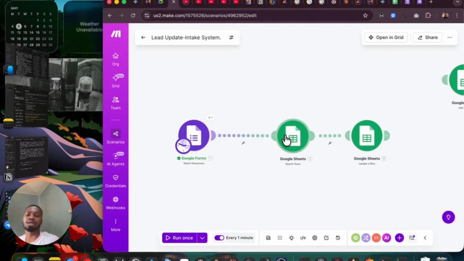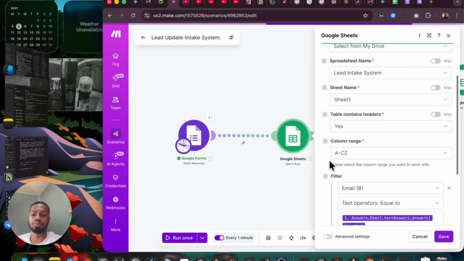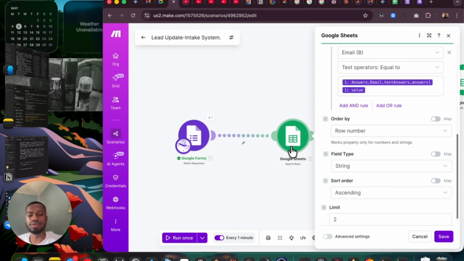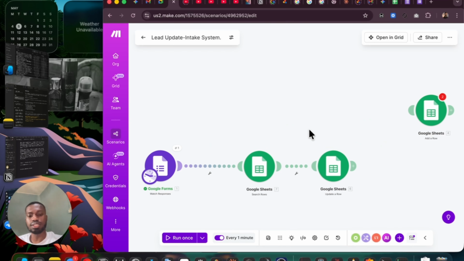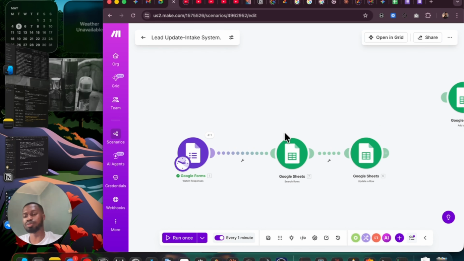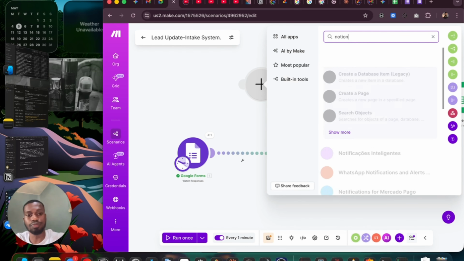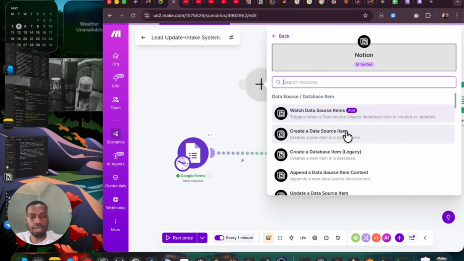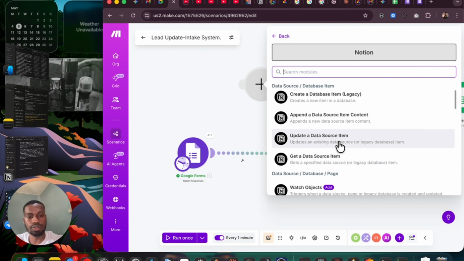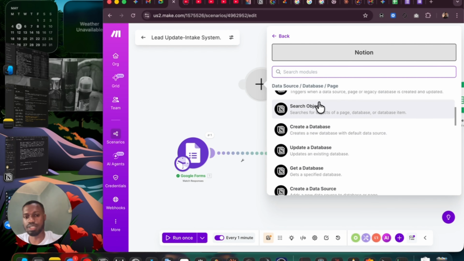Alright, so the next thing I'm going to explain, while I've explained the filtering system which is inbuilt: when you see anything related to search, this works not just in Google Sheets, it works for several other platforms as well. On several other platforms you might have to update CRMs, and we can test a particular platform that we'll soon be very familiar with, that's Notion. You can see that we have something called updates, we have something called search object.